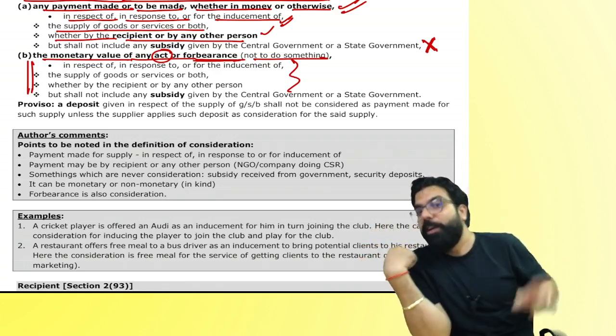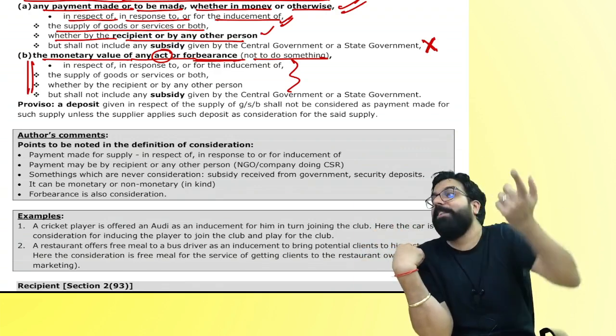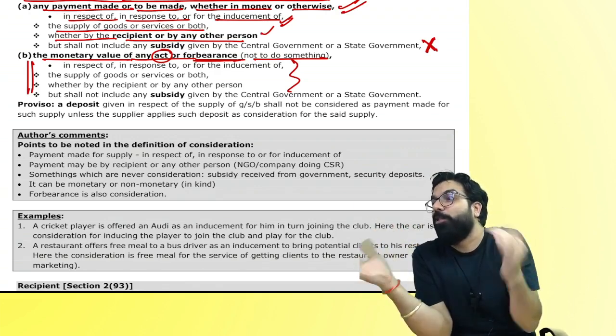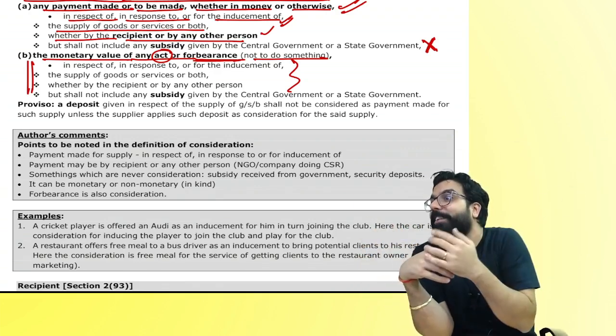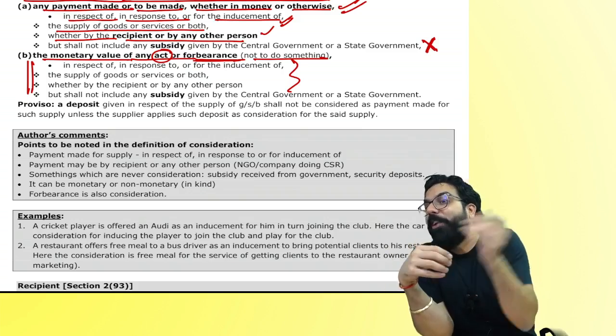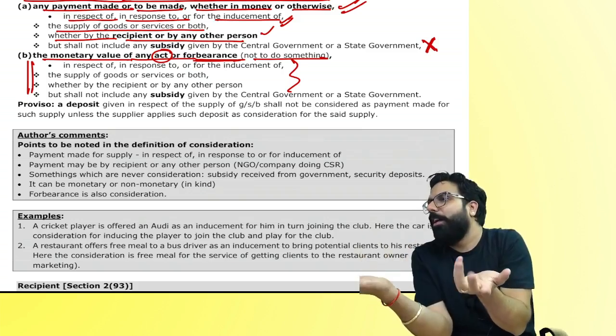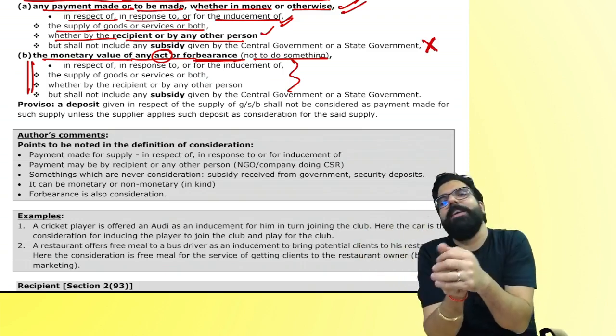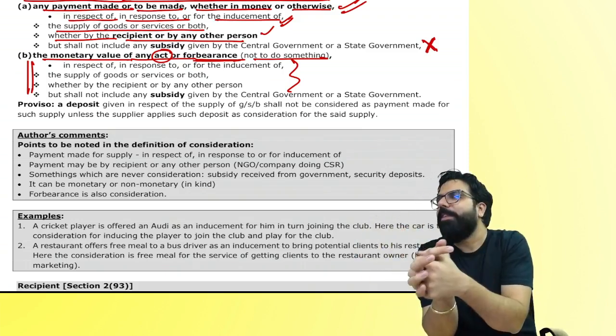Are you guys able to understand? So when he did not go to the police, did he give me a consideration? Yes. So teaching his son, did I get a consideration? What is the consideration? Not going to the police. Are you guys able to understand? So what they are telling is simple as that.